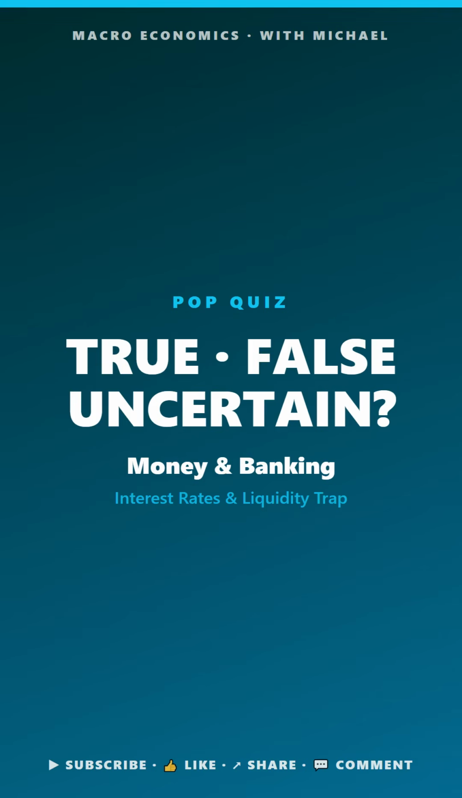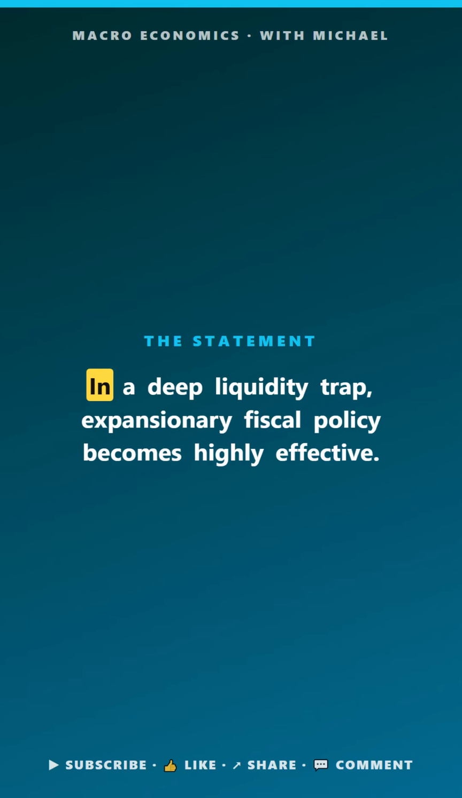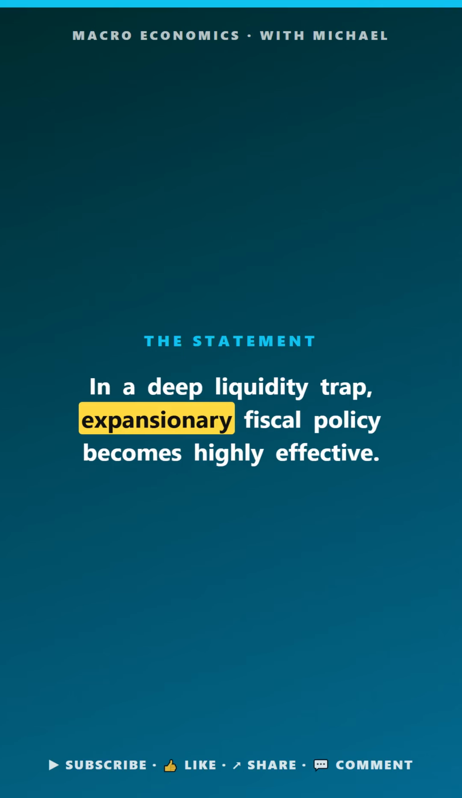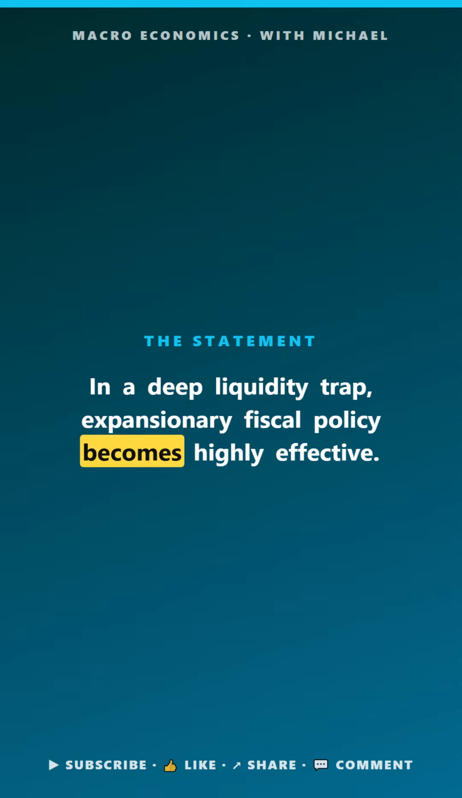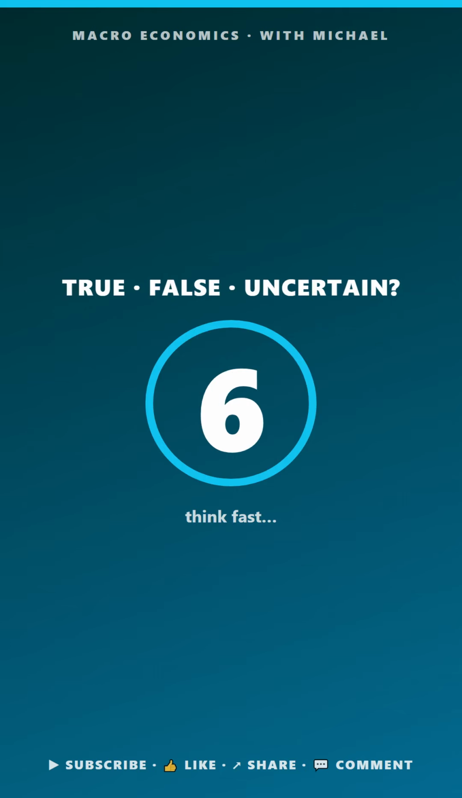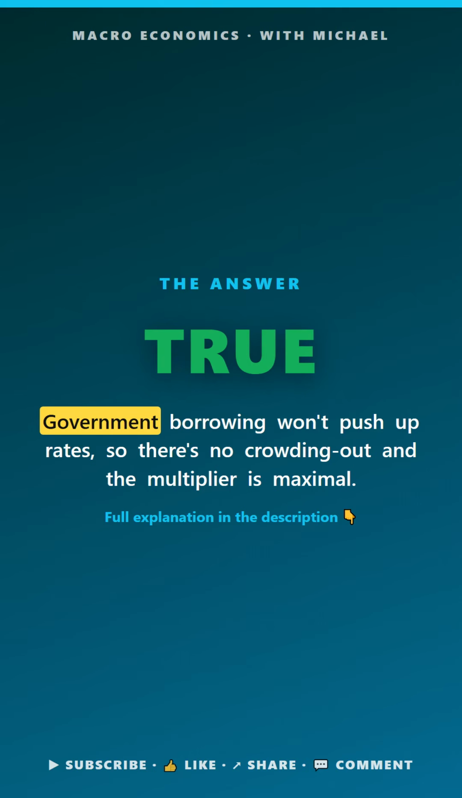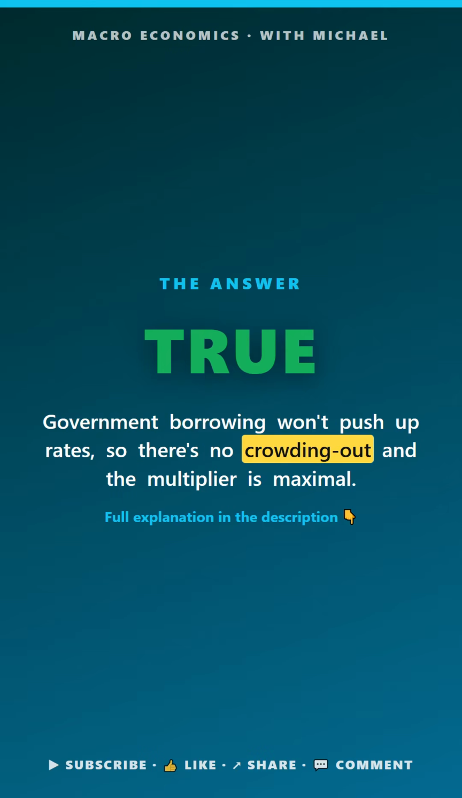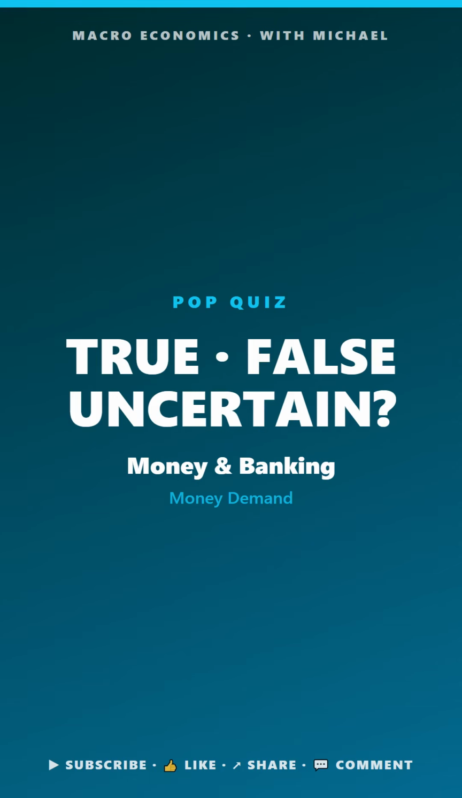Macro pop quiz. Money and banking. True, false, or uncertain. In a deep liquidity trap, expansionary fiscal policy becomes highly effective. The answer is true. Government borrowing won't push up rates, so there's no crowding out and the multiplier